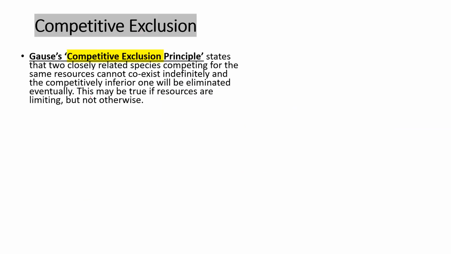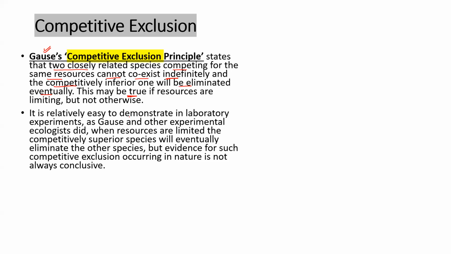Now, competitive exclusion. Gause has given this, okay, and he says that two closely related species, if they are competing for the same resource, cannot coexist indefinitely, and the inferior one will be eliminated eventually. This can be true if resources are limiting, but not otherwise. It is easily demonstrated in the lab. He has done this work in the lab on Paramecium, and he told that when resources are limited, the superior species will eventually eliminate the other species.